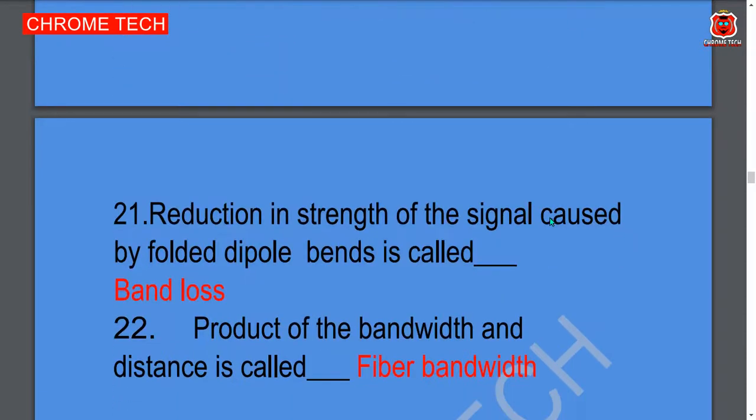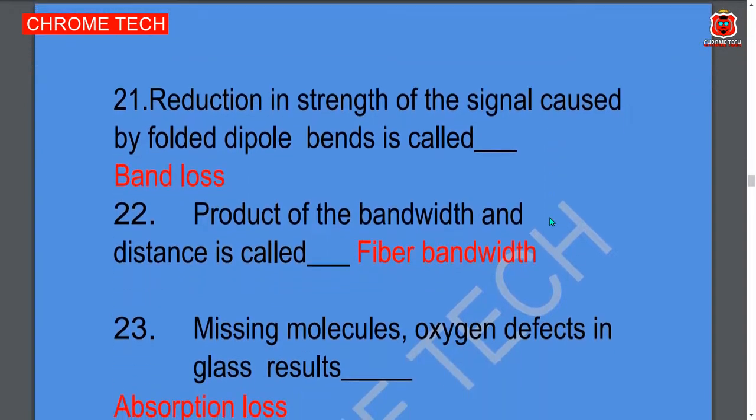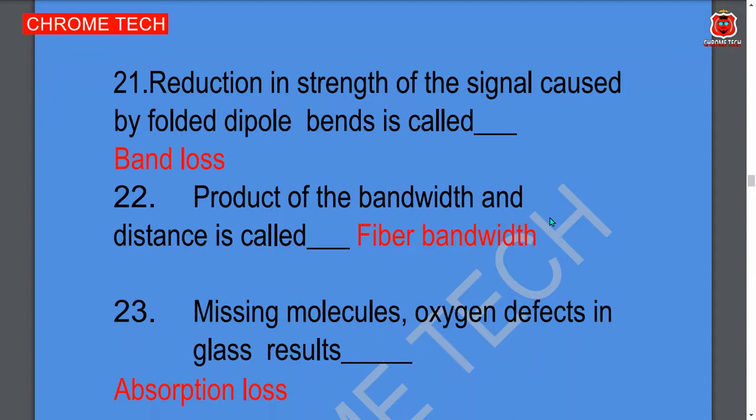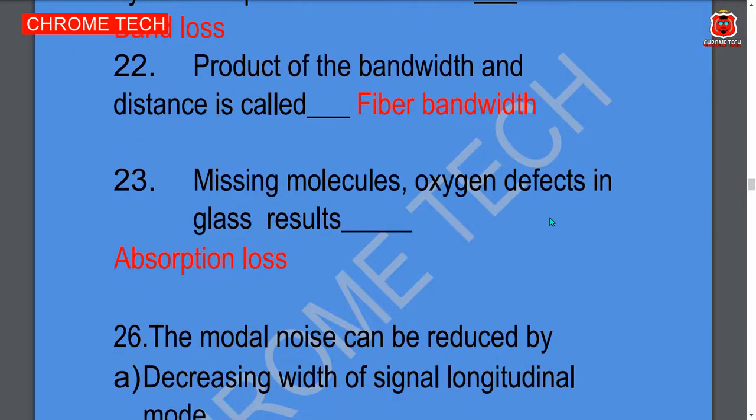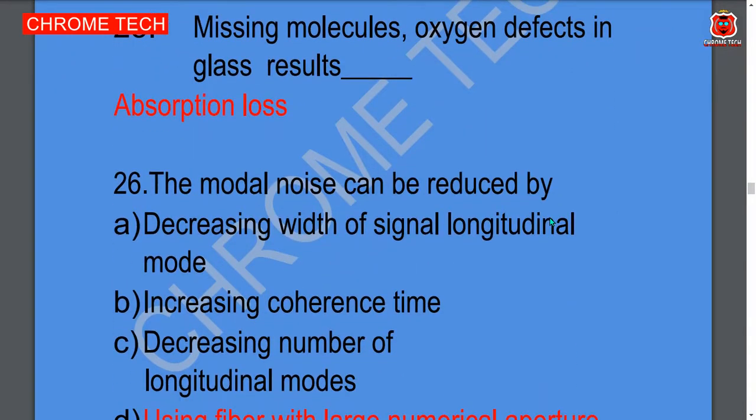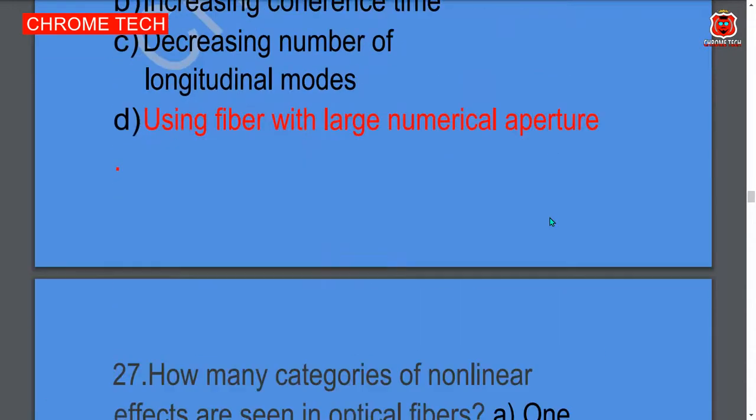Reduction in strength of the signal caused by fiber bends is called dash bend loss. Next question. Product of the bandwidth and distance is called dash fiber bandwidth. Missing molecules or oxygen defects in glass result in dash. Absorption loss is the correct answer. The modal noise can be reduced by dash. Option D, using fiber with large numerical aperture, is the correct answer.